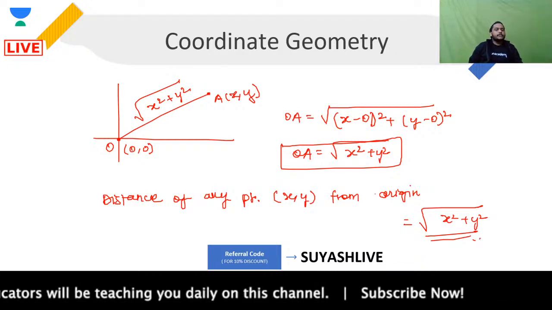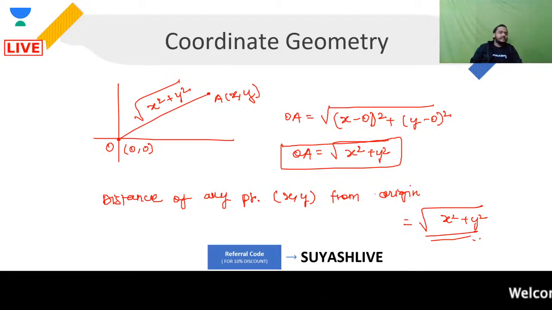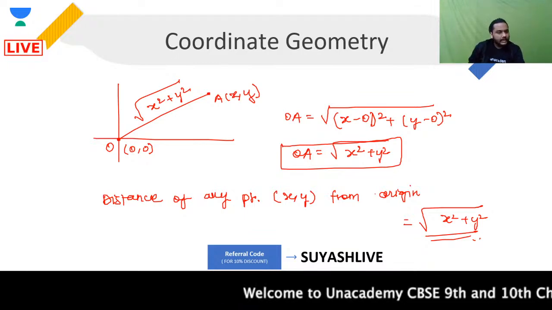Okay, so whenever you are talking about the distance of any point x, y from the origin, that will be defined as root of x square plus y square. Clear? Hello Arya, how are you?